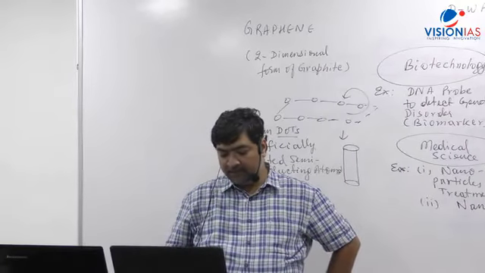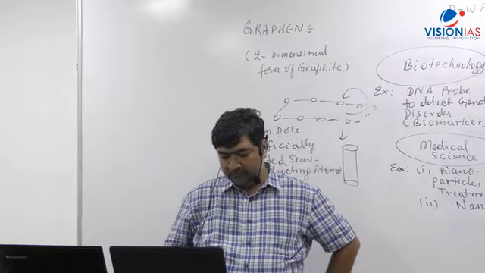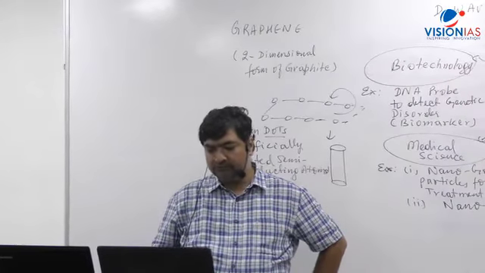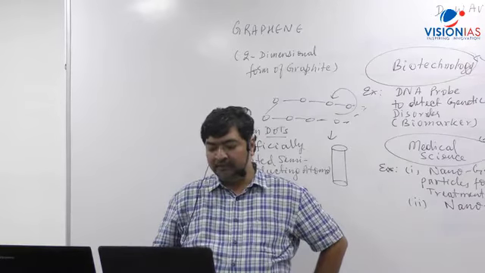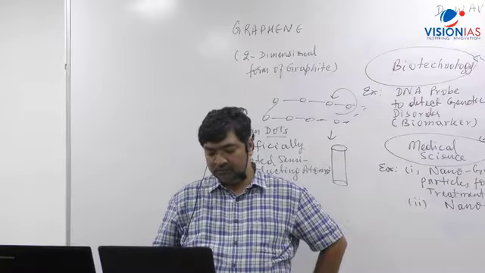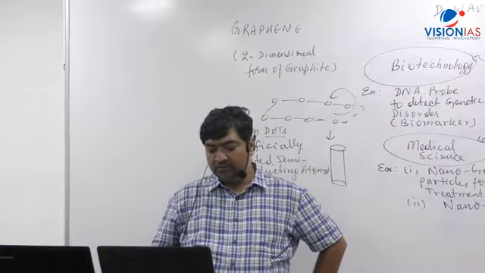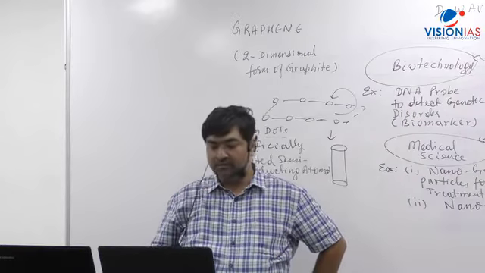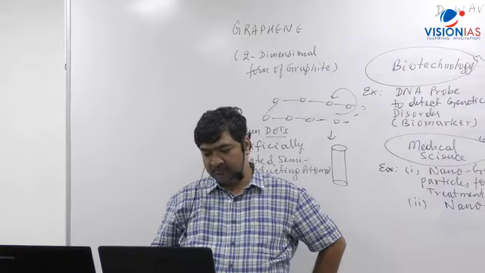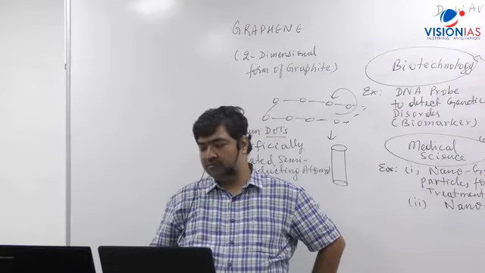Number one, top-down approach. That is, a bulk material can be converted into smaller size materials.